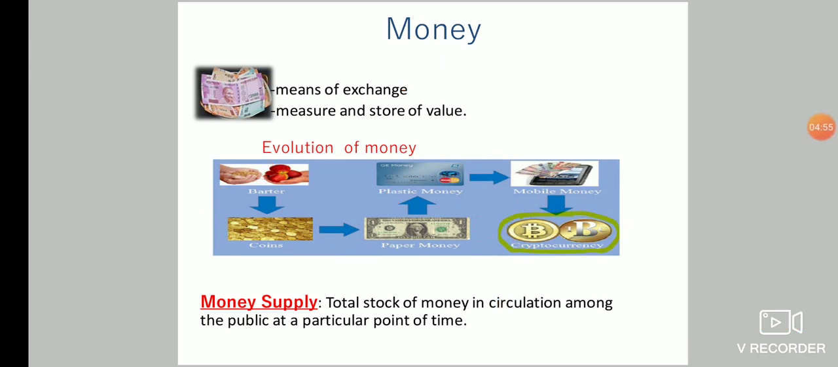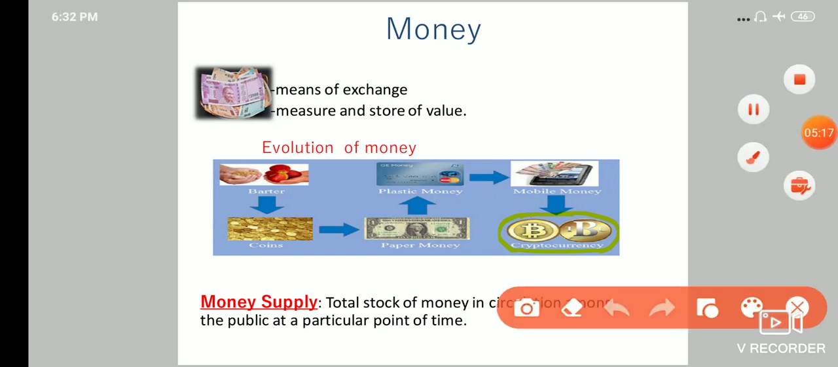So guys, you can see an analogy here: the more the economy gets developed, money loses its physical form, because there will be ample scope for cashless transactions. Now the next is money supply. What is money supply? Money supply is the total stock of money in circulation among the public at a particular point of time.